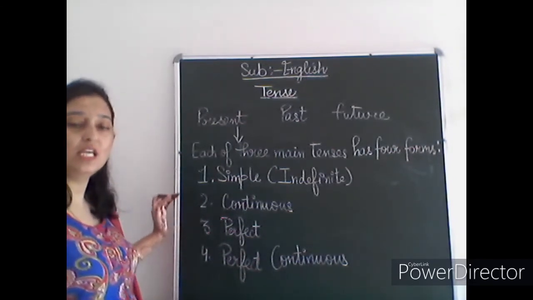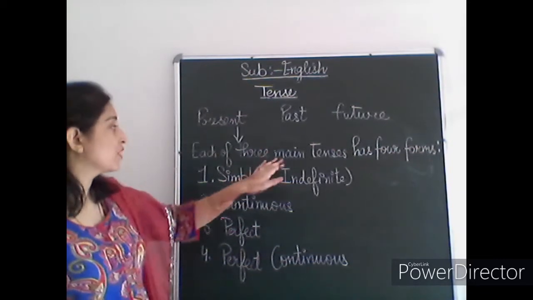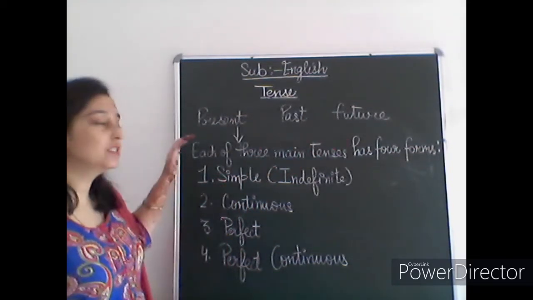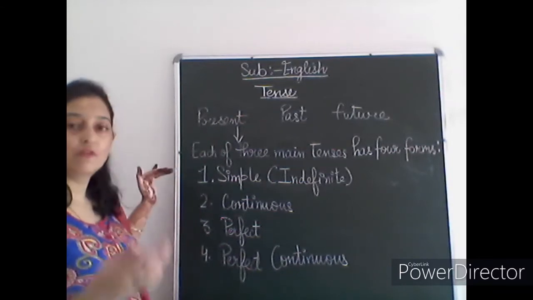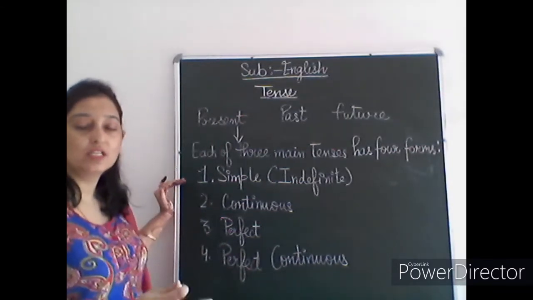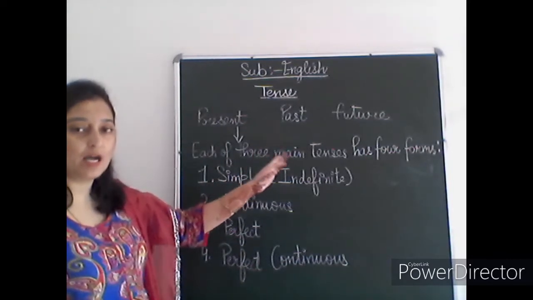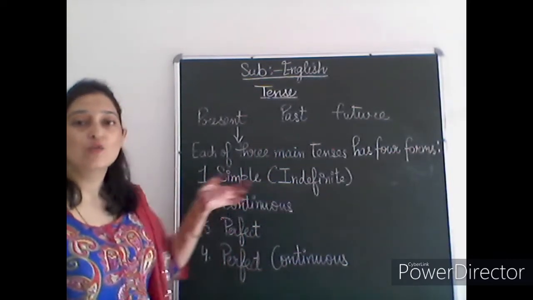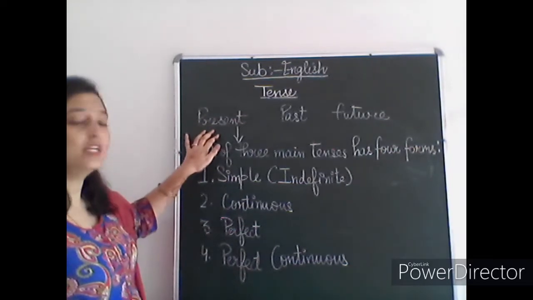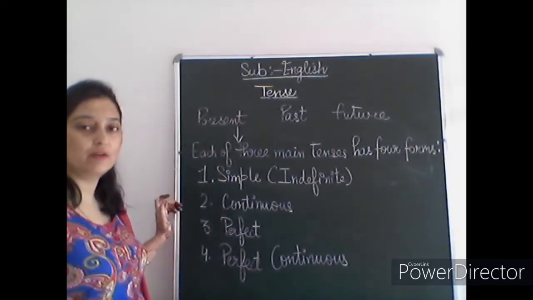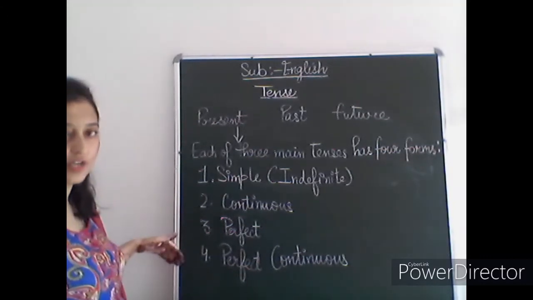These names are the same for the past and for the future. If you have learnt these four names, the same applies for the past and the future. So it is: present simple, present continuous, present perfect, and then present perfect continuous.